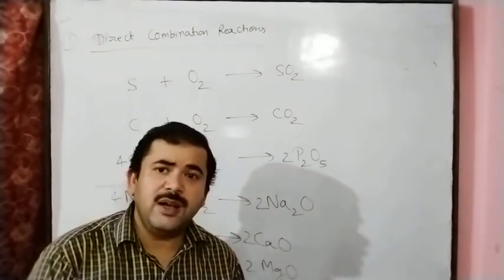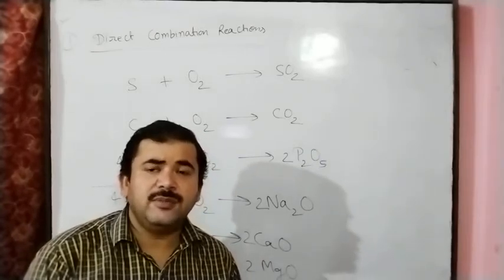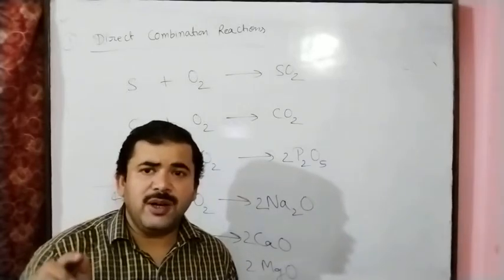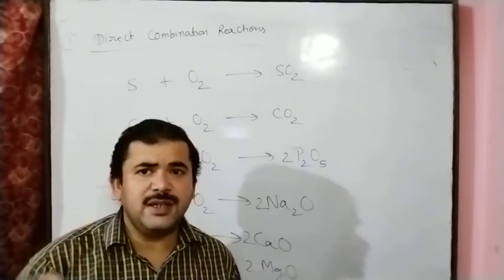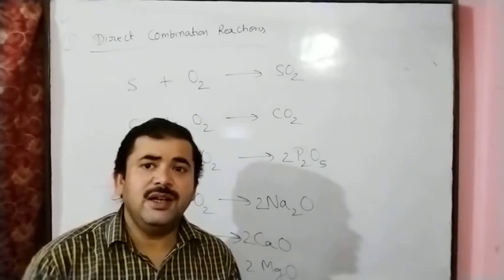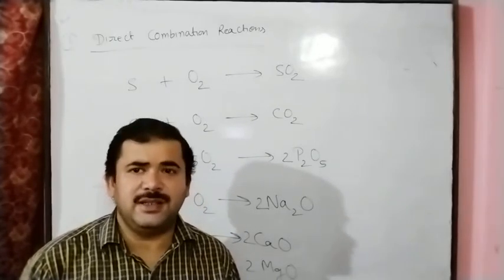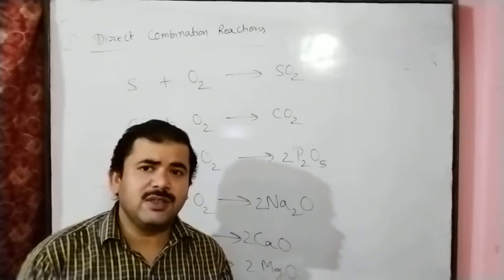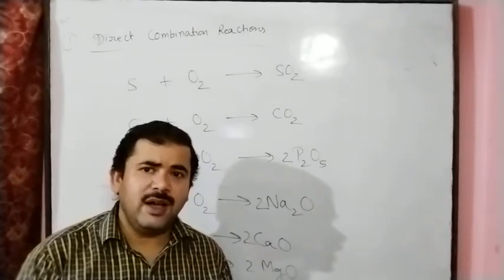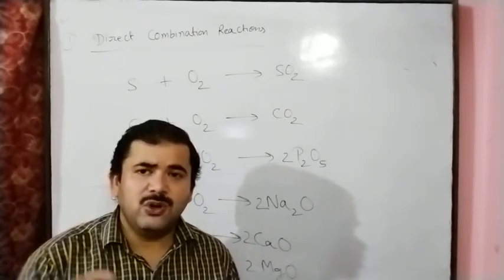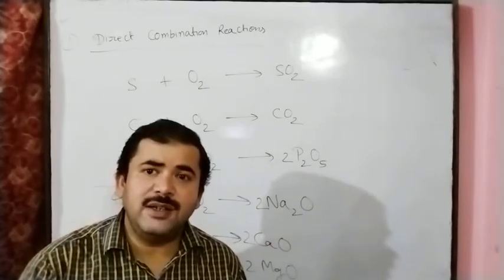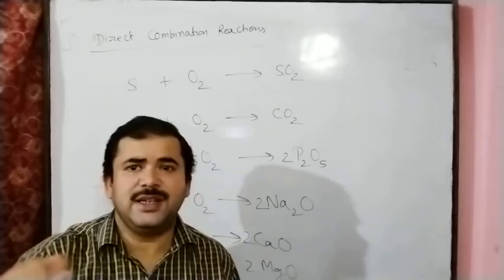Acidic oxide means non-metallic oxide and basic oxide means metallic oxide. If a non-metallic oxide is given, you will say acidic oxide because it has acidic nature. And metallic oxides are of basic nature. So all metallic oxides have basic nature, and non-metallic oxides have acidic nature.